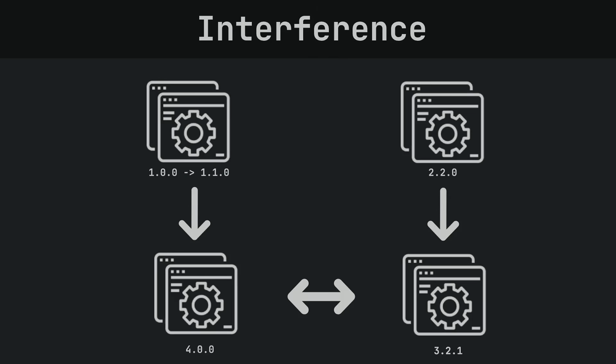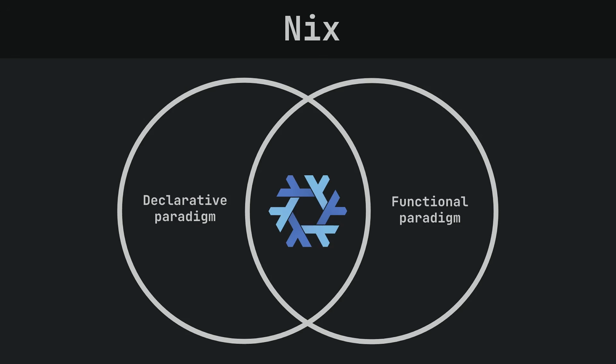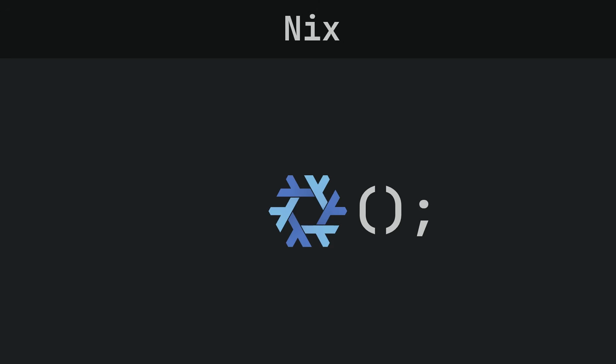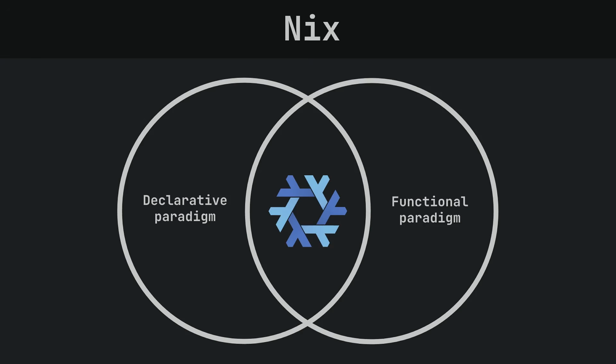for different packages. The script for installing all packages is usually called default.nix and represents a function that takes dependencies as an argument and installs the program according to the provided instructions. Nix combines both the declarative and functional paradigms, and packages here are represented as functions. One of the main properties of functional programming is the determinism of functions. A function should produce the same result for the same set of arguments and not affect the external environment, that is, do not have side effects. That's why the declarative functional approach works so successfully in the software deployment sphere.